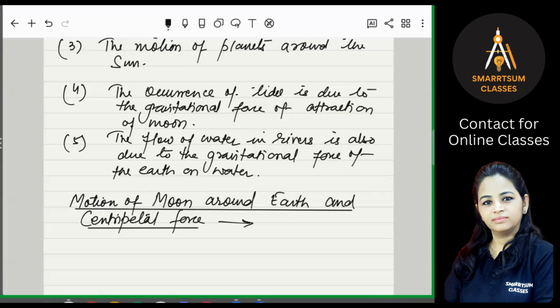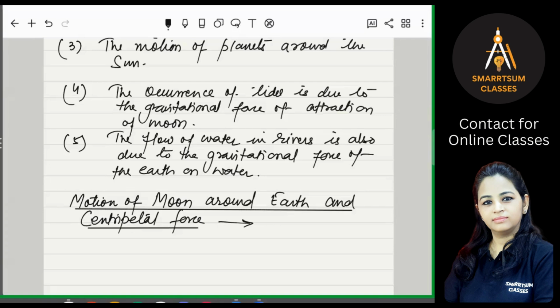Are you getting that? All the bodies which are moving in a circle, or revolving around a particular object, have a centripetal force acting towards the center, and this centripetal force is provided by the gravitational force. Similarly, that is the reason why other planets are revolving around the sun. There is a centripetal force because of the gravitational force of the sun, and so on for other planets, and similarly on the moon by the earth.